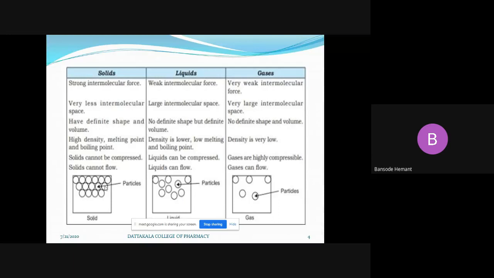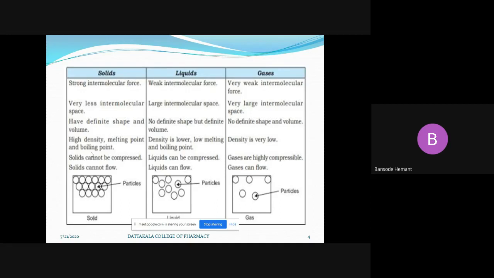Next, the characteristics of the solid are that they have high density, melting point, and boiling point. We know that the definition of density is mass upon volume.